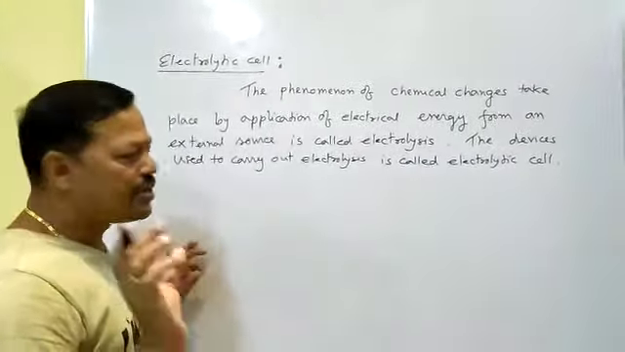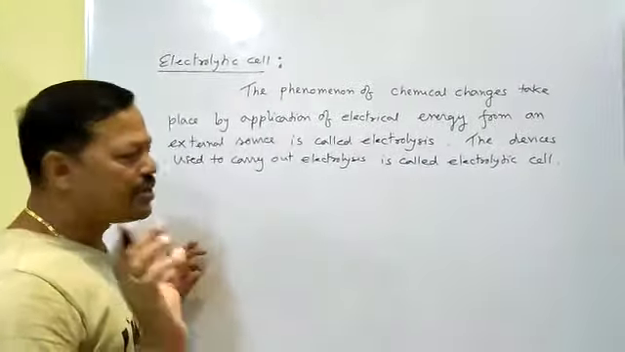In this electrolytic solution, you have to dip two metal rods, and these metal rods are called electrodes. Both the electrodes are connected with a battery by using some metallic wire. This is the positive pole of the battery, and this is the negative pole of the battery.